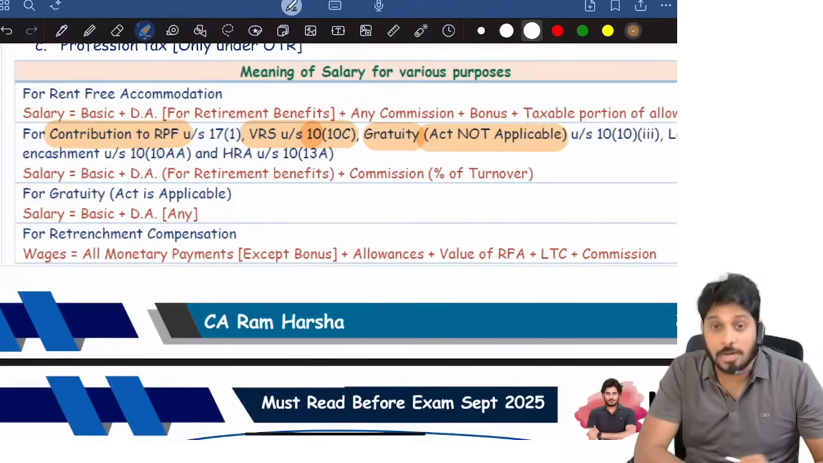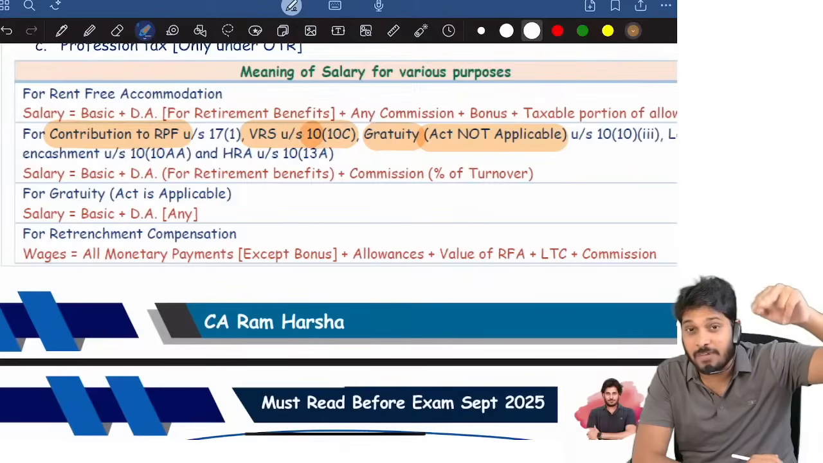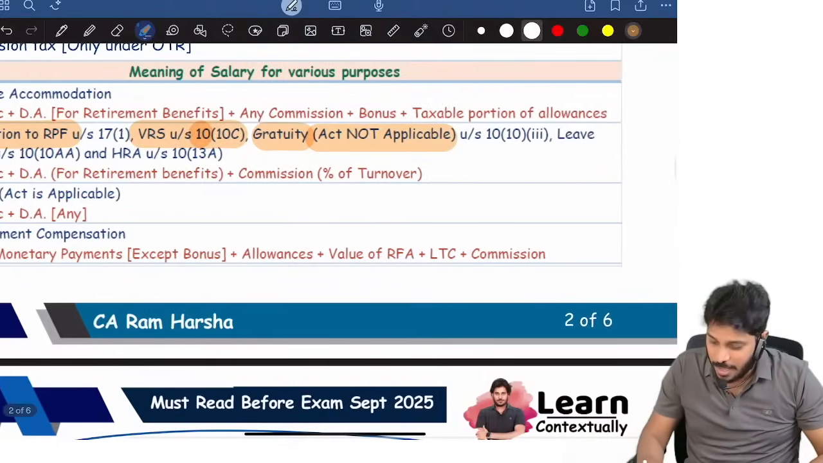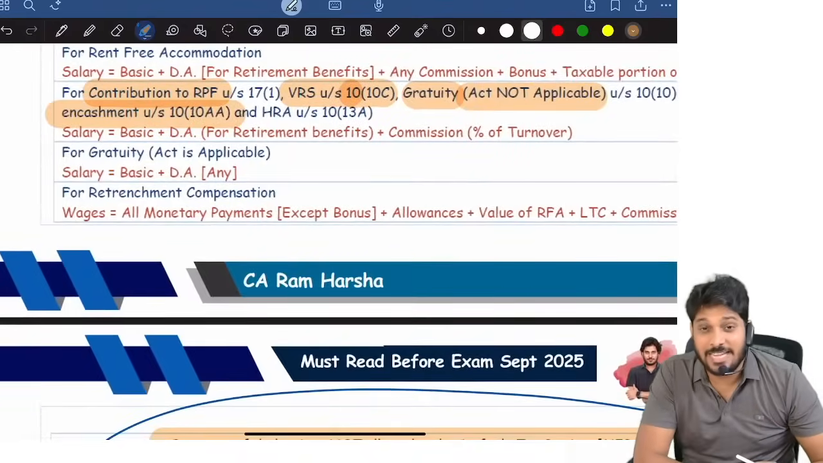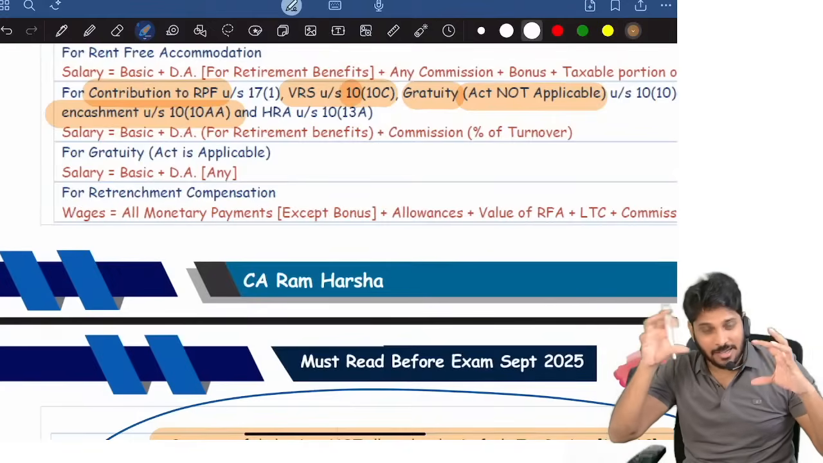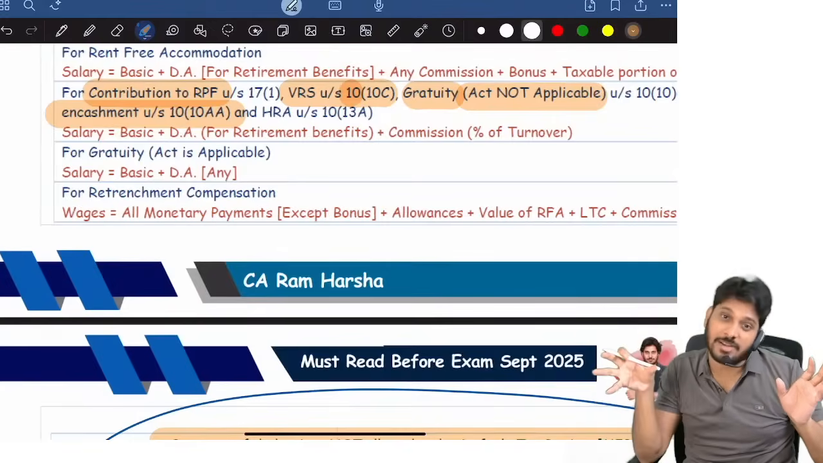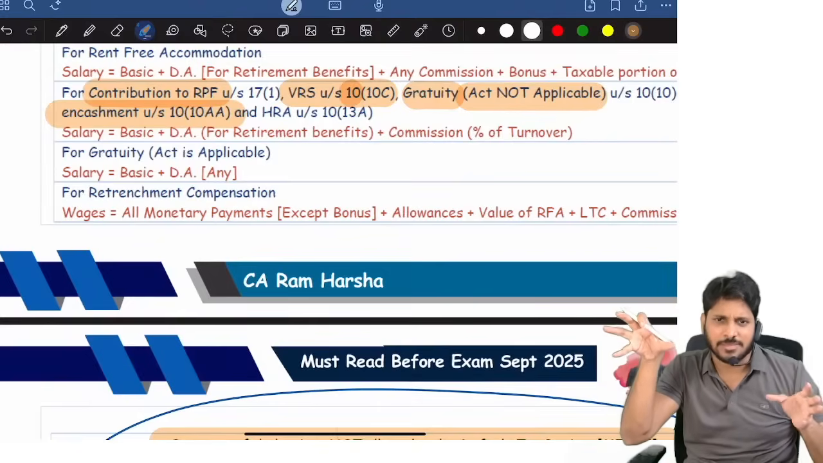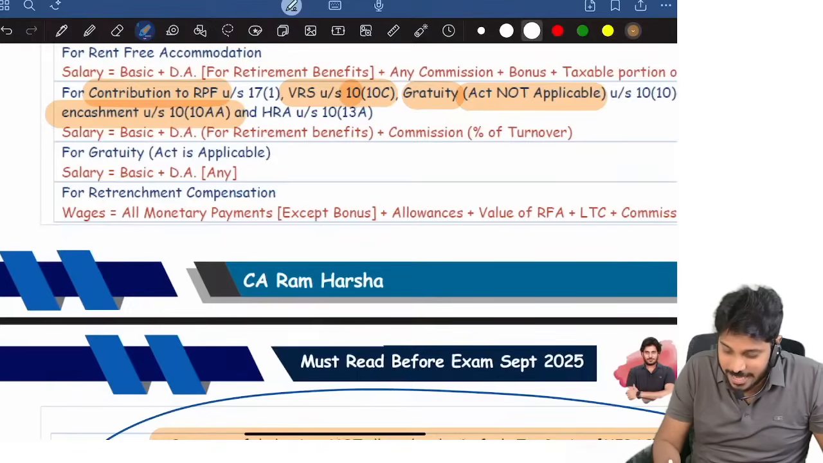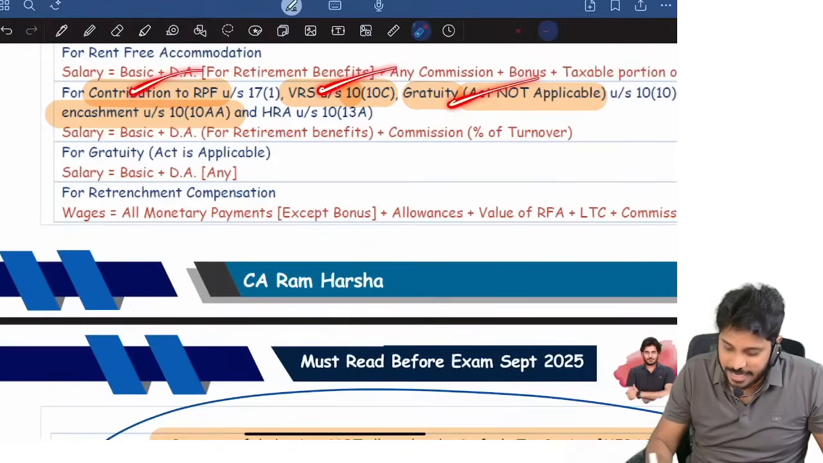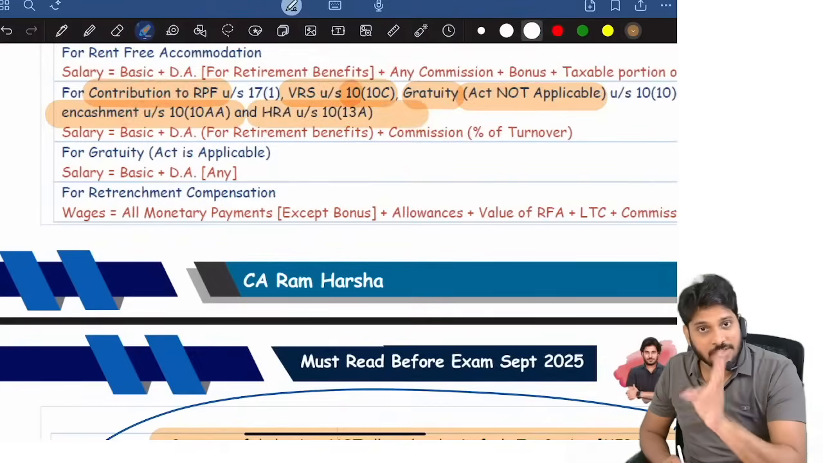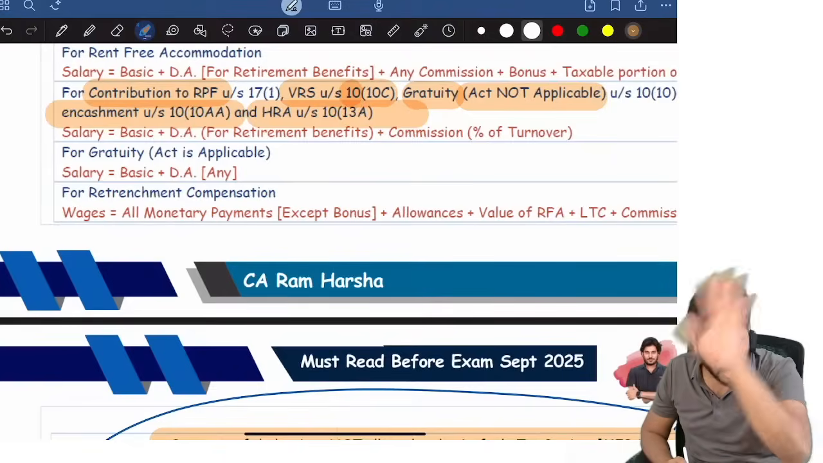Gratuity where the act is not applicable, 15/30, nothing but 1/2 into completed years of service into average salary. Salary means what there? And leave encashment, unavailed leave, 10 months into average salary, and average salary multiplied by unutilized leave divided by 30. That logic is there, right? Salary means what in all these cases: contribution to RPF, VRS, gratuity where the act is not applicable, leave encashment, and even HRA, rent paid minus 10% of salary, 50% of salary, 40% of salary. Salary is there, right?